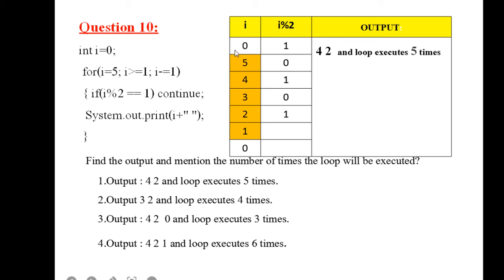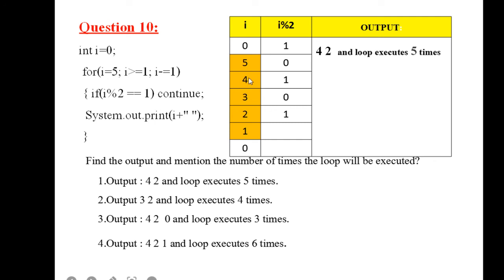Initially, i is how much? 0. Then for i = 5, see the i column, it was initially 0, now it is 5. Now you are testing the condition. Is i >= 1? Yes. So it goes inside and checks if i mod 2. i is 5. 5 divided by 2 will give the remainder 1. Is the remainder matching with 1? Yes. So continue. It will go to i -= 1. I had 5. 5 minus 1 would be 4.